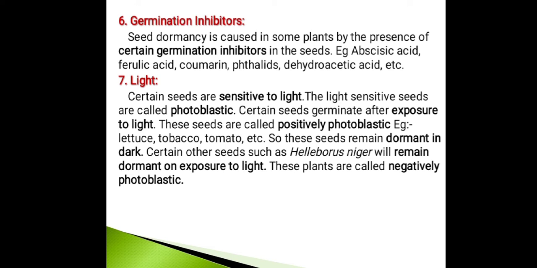Certain seeds germinate after exposure to light. These seeds are called positively photoblastic seeds. This can be seen, for example, in lettuce, tobacco, tomato, etc. These seeds remain dormant in the dark. Certain other seeds such as Helleborus niger will remain dormant on exposure to light. In this case, the seeds are called negatively photoblastic.